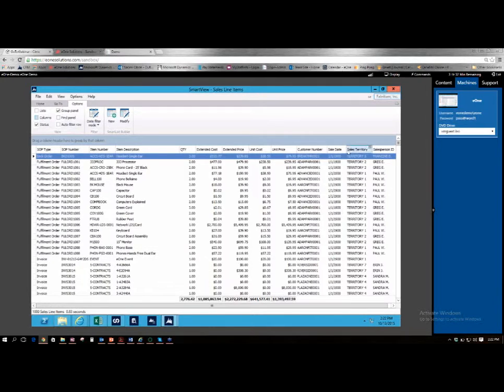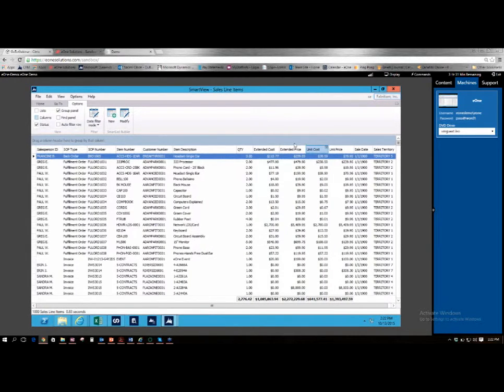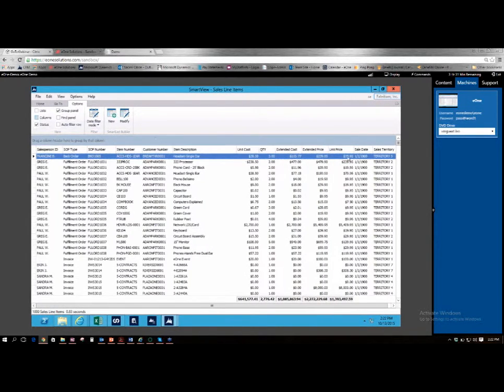So let's say I decide I don't want these over here on the end. I want them over towards the beginning. So my salesperson, I want at the very front. I can literally drag and drop them, and I can then choose whatever order I want these to be in by simply dragging and dropping. So super easy to use interface.